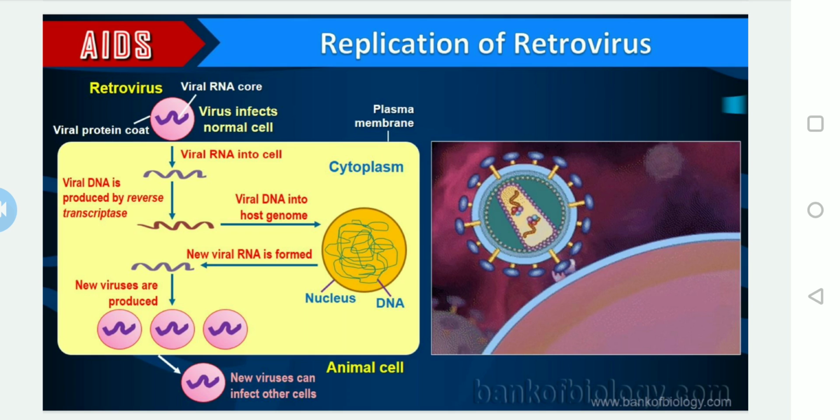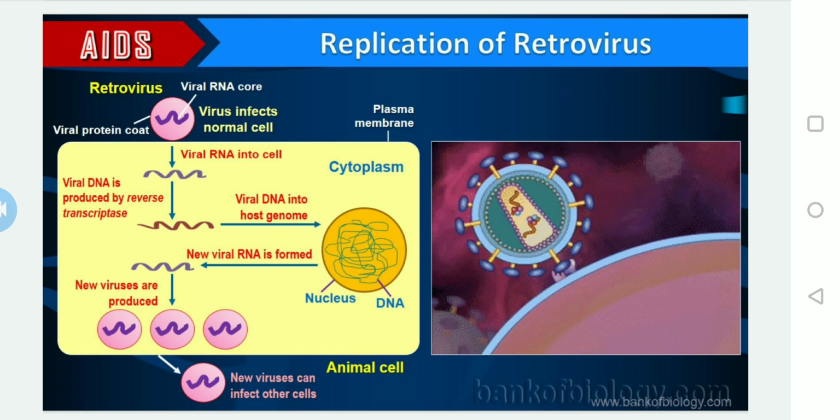In the next stage, the viral RNA genome is replicated to form viral DNA, with the enzyme called reverse transcriptase. Reverse transcriptase is the enzyme identified during PCR, the polymerase chain reaction. Remember, this can be asked in competitive exams. The viral RNA genome is replicated to form viral DNA with the enzyme called reverse transcriptase.